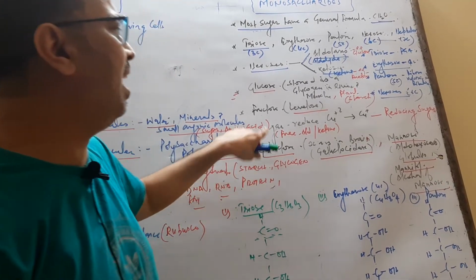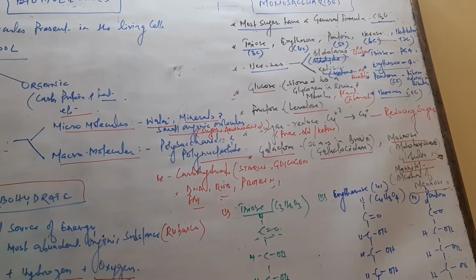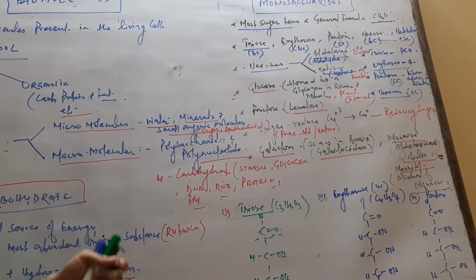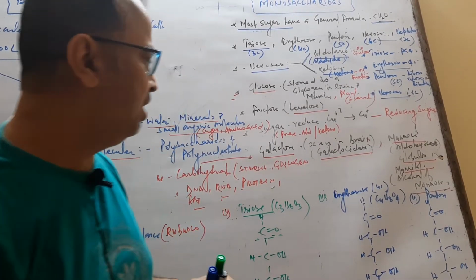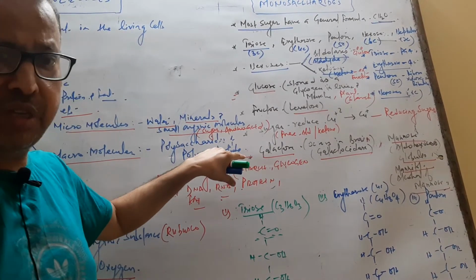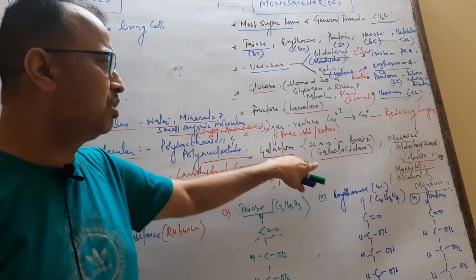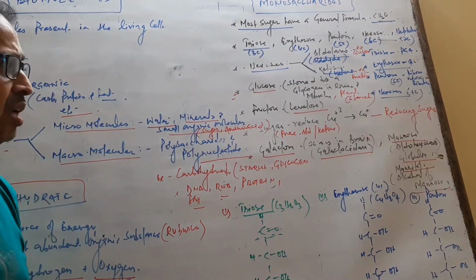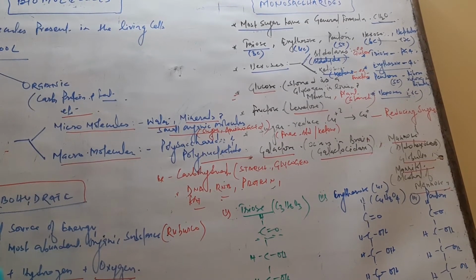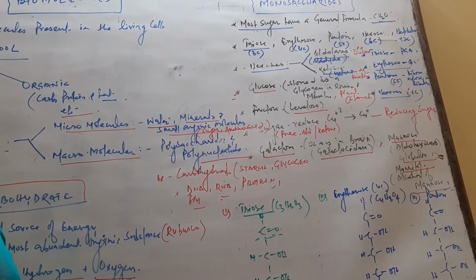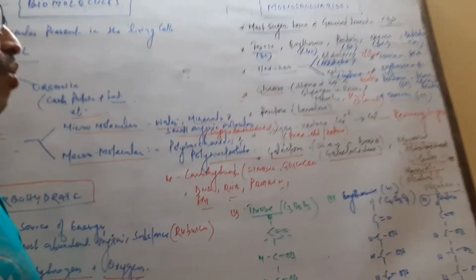These free aldehyde and ketonic groups reduce the cupric ion from +2 to +1. This is also called reducing sugar. And galactose, galactosides occur in the brain. Mannose, an aldohexose, is present in globulin protein, and mannitol is the alcohol of mannose.